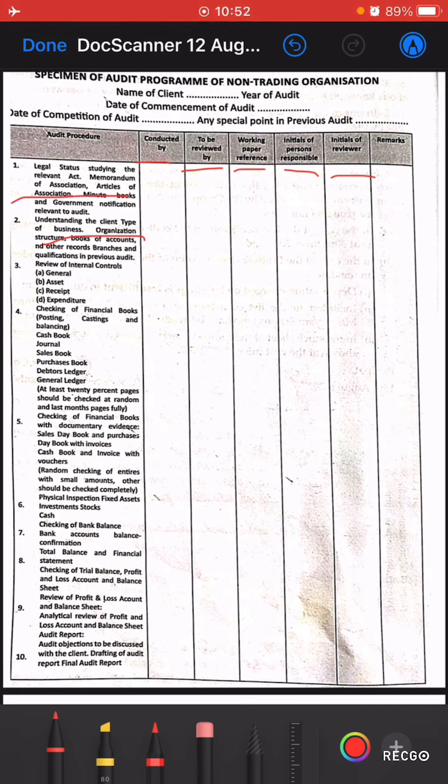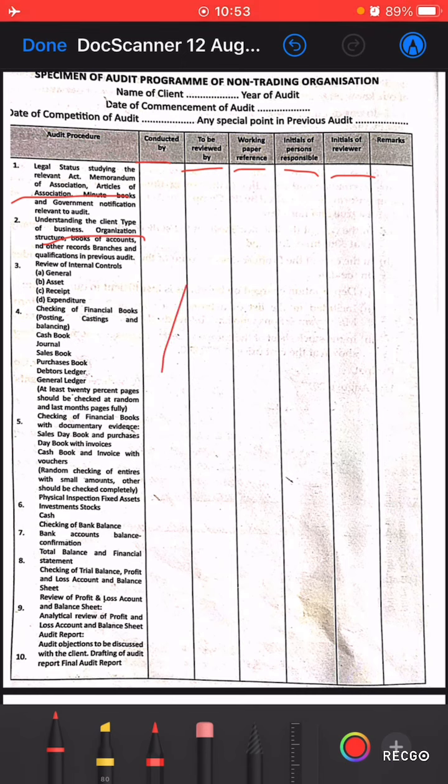Then comes checking of financial books, like posting, casting, and balancing of the cash book, journal, sales book, purchase book, debtors ledger, or general ledger. He has to verify all the financial books, the posting of the entries, and the castings and balancing of the cash book, journals, ledger, sales book, and purchase books. If he is not satisfied with such balancing, then he should mention those points in the audit report. So before mentioning them in the audit report, he has to make a note of such unsatisfied points in his working paper.